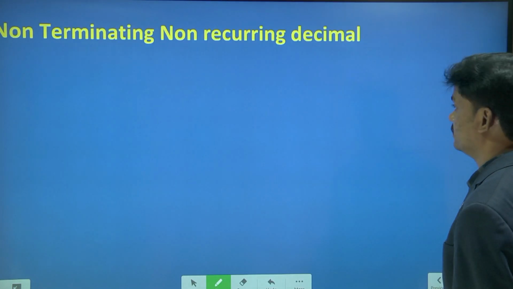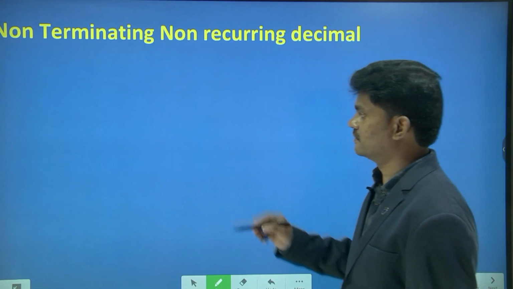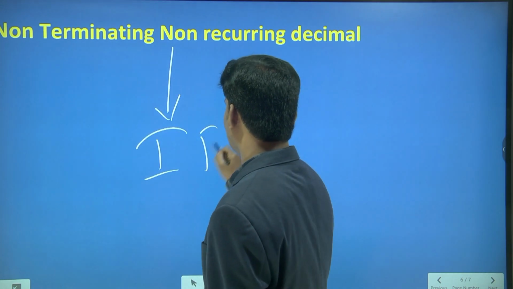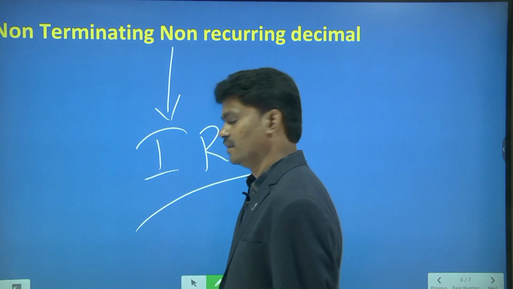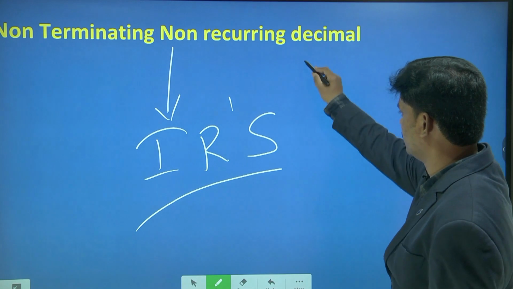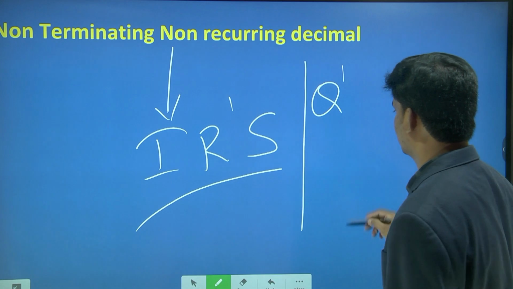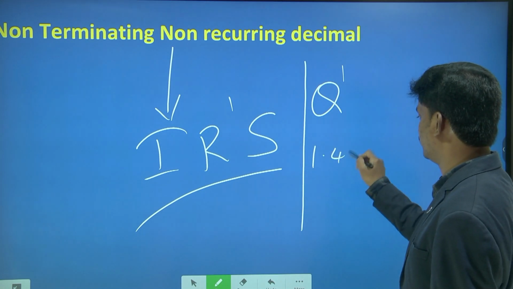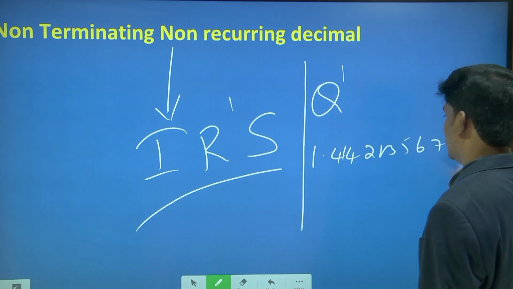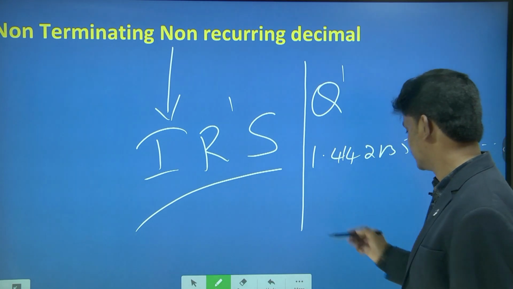So let's move on to another topic, non-terminating, non-recurring. Just now we discussed that non-terminating, non-recurring decimals are also called irrational numbers. I already explained that. Irrational numbers are denoted by the letter Q dash, and 1.414213567 and so on. Okay. So non-terminating, non-recurring.